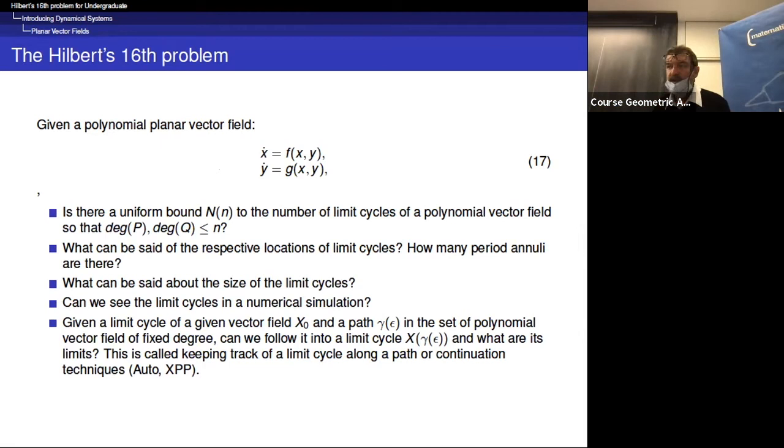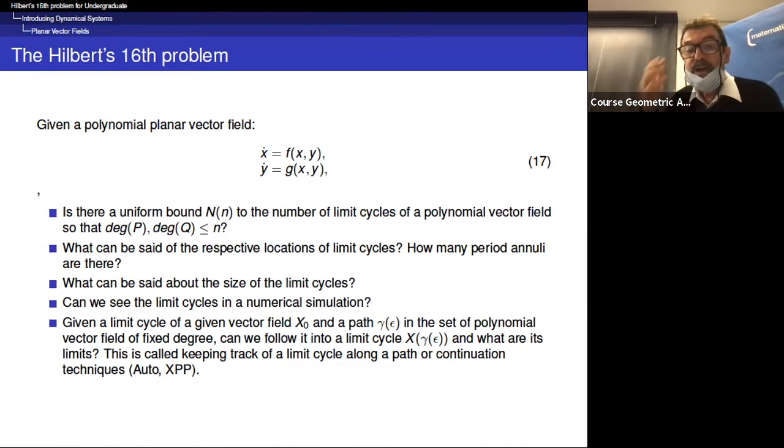At this point, I would like to say that if you have only a smooth vector field, C infinity, then the problem doesn't make sense because you can have examples with infinitely many limit cycles. So if you want finiteness, you need to add some analyticity condition, not only at finite distance, but also at infinite distance. And so in fact, the problem of finding a bound, or an explicit bound depending on n, makes sense only for polynomial vector fields after all.